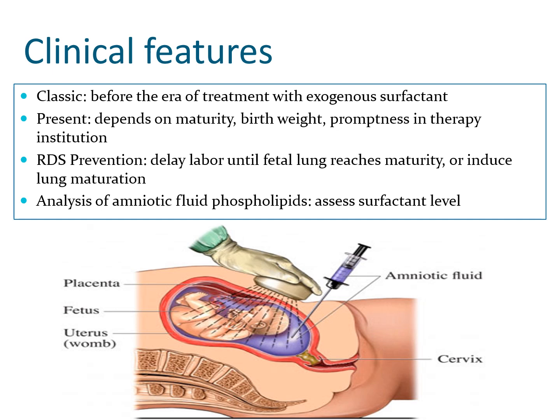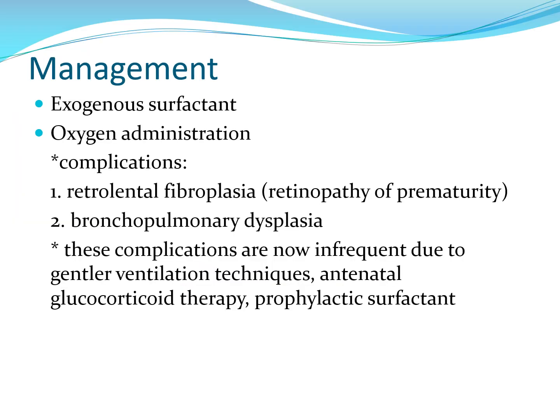Prophylactic administration of exogenous surfactant at birth to extremely premature infants with gestational age of less than 28 weeks has been shown to be very beneficial. Together with newer assisted ventilation techniques, this has resulted in a dramatic improvement in pulmonary function, symptom resolution, a shortened course, and a markedly reduced mortality due to respiratory distress syndrome. Management of this disease is giving exogenous surfactant and oxygen administration.